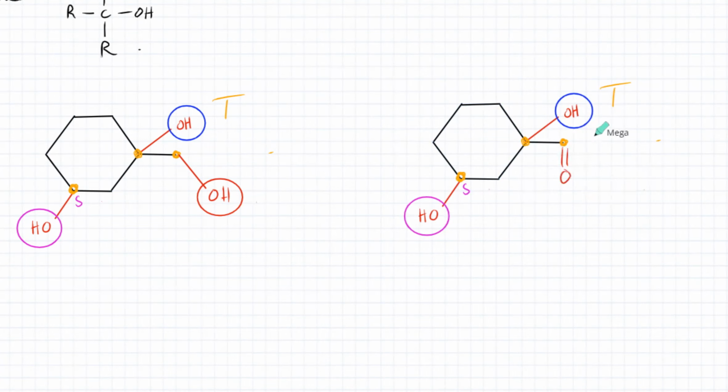The tertiary alcohol, this one over here, nothing would happen to it. It's not going to get oxidized. The secondary alcohol, remove the OH, and it will turn into a ketone, so there's going to be an oxygen. So that is going to be your product. Nothing happens to the tertiary alcohol, and that's your reaction.